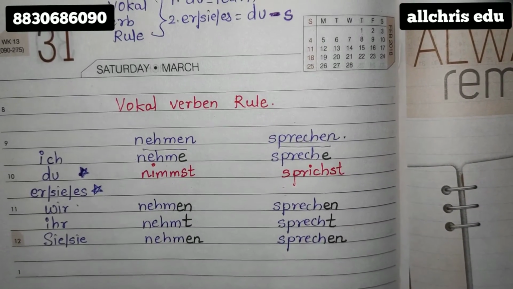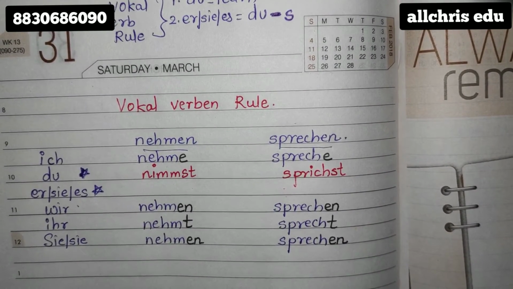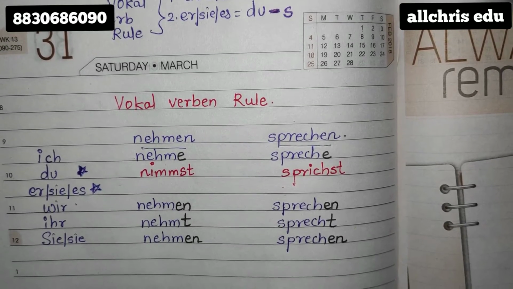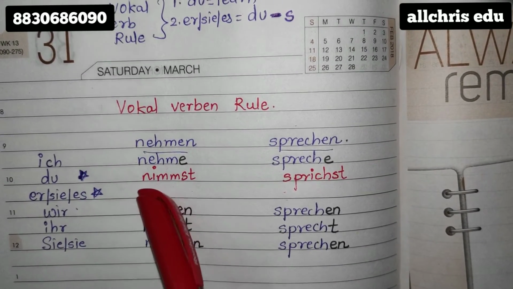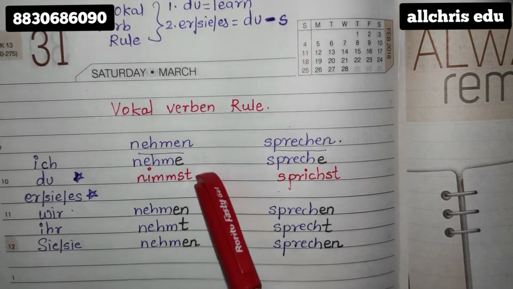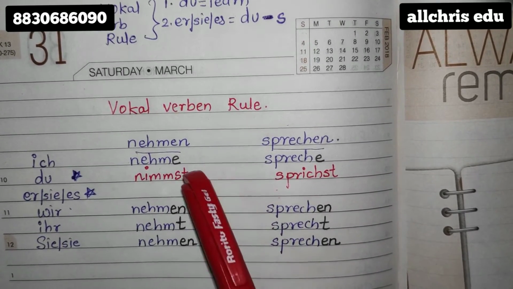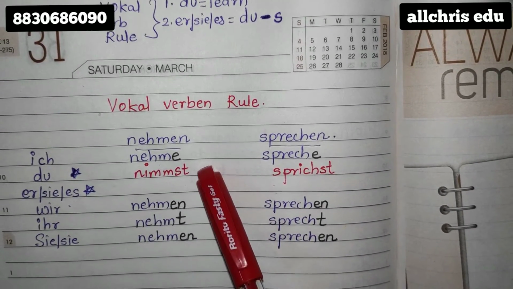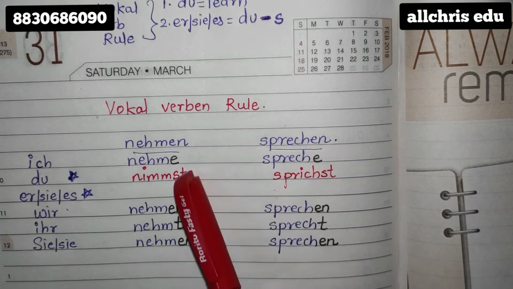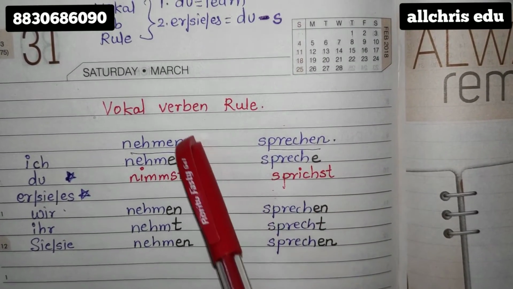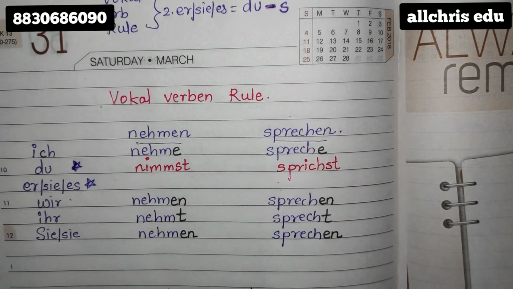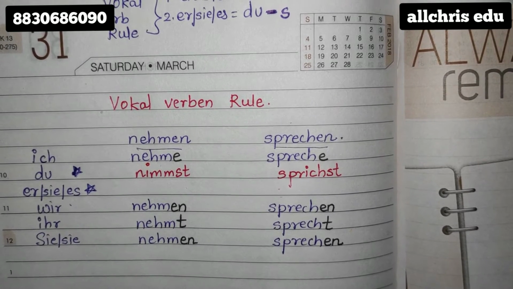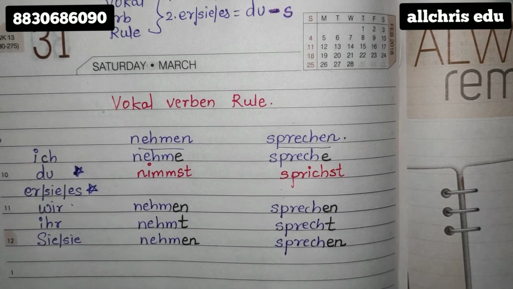So this du form, if you know by heart, yeah, you can of course do the er/sie/es form by yourself, but the du form should be learned. It will be provided by me to y'all. Yeah, so the du form you can learn and keep of the verbs if you know it is a vocal verb and e-rule. Like the t/d rule, like the s rule, you cannot recognize these verbs.